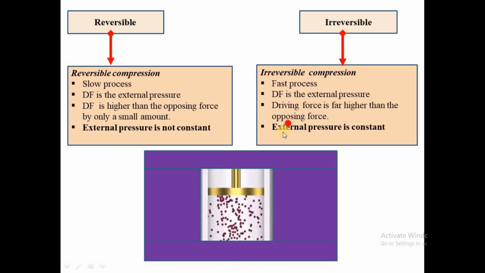External pressure here is constant. That means during calculation in irreversible, we can use the external pressure, which is constant. But in reversible, we don't use the external pressure because it is not constant. While here in irreversible, we have external pressure which is constant. During the calculation, we will be using this external pressure. Whenever you see in the question that the external pressure is constant, you will immediately know that you have an irreversible process.